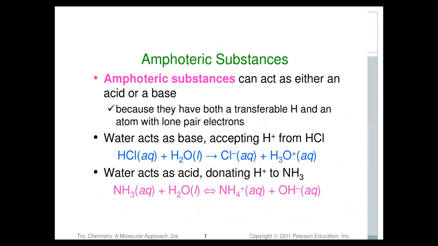But there are a few substances that can behave as an acid and a base as well. In some reactions they are donating a proton, while in other reactions they are accepting a proton. Those substances are called amphoteric substances. Amphoteric substances can act as either an acid or a base because they both have a transferable hydrogen atom and an atom with a lone pair of electrons. Hydrogen atom to transfer and lone pair to accept.